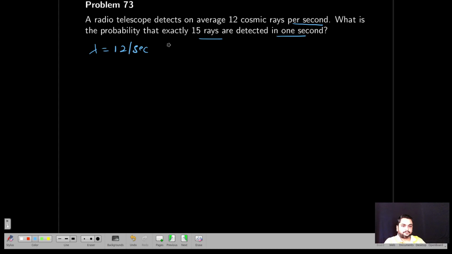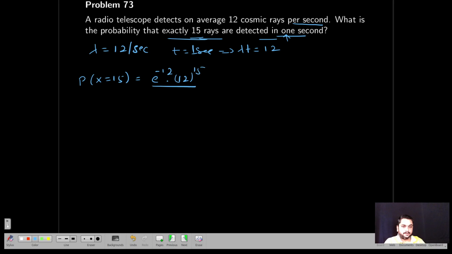Then, what is the probability that exactly 15 rays are detected in 1 second? So dimension t equal to 1 second, so that implies lambda t is equal to 12. Exactly 15 rays, so P of x equal to 15. That is equal to e power minus lambda t, that is minus 12, into 12 to the power x, that is 15, divided by 15 factorial. This comes out to be 0.072.